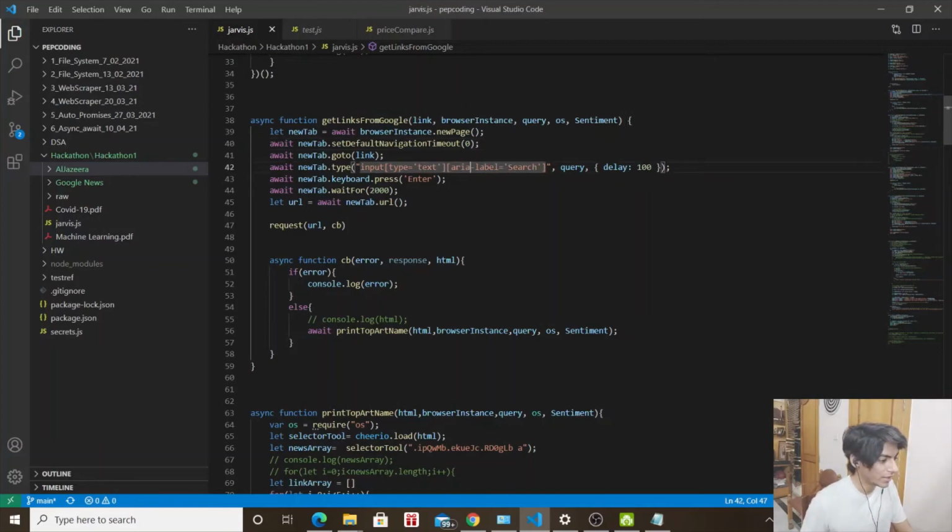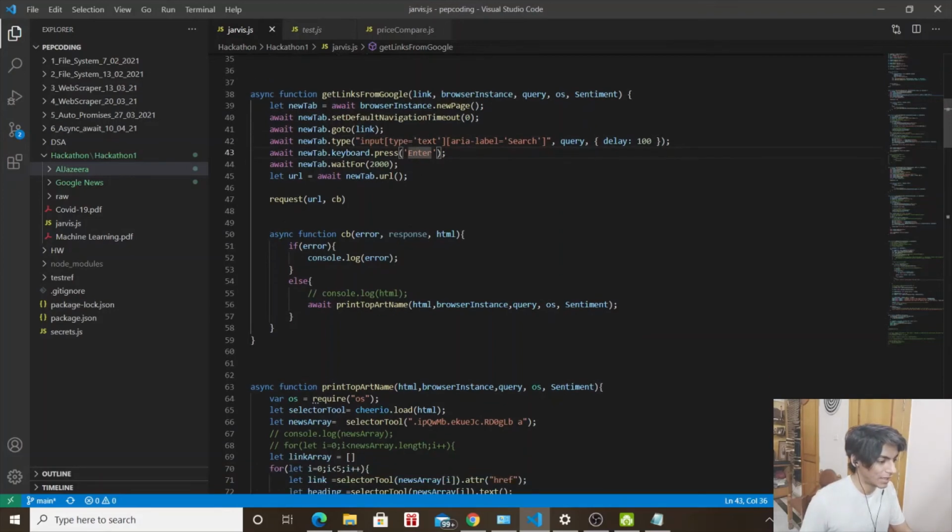Then we go to the link which has been passed down. That is, if you search for artificial intelligence, it will go to the artificial intelligence link. Then it will go to the news.google link, my bad. Then it will search for artificial intelligence, which was our query. It can be any query, of course. And then it will enter it, and then here's the